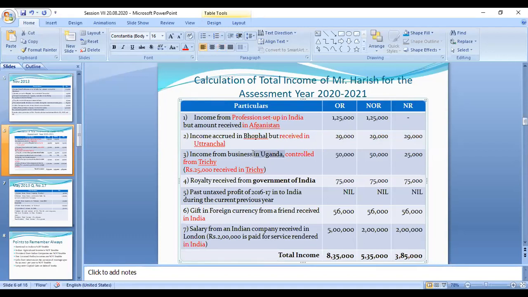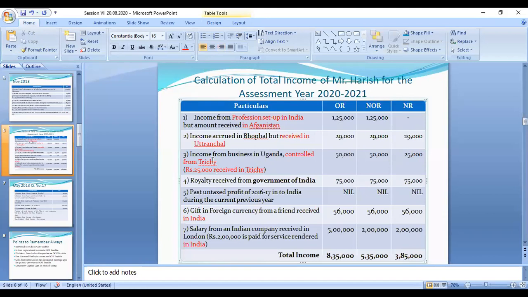This amount is a foreign income. So an ordinary resident is taxable. Controlled in India, so this 50,000 is taxable. The part received in India, only this 25,000, is taxable for non-resident and not ordinary resident categories. Irrespective of where the foreign income is received, because of ordinary resident status, you have to pay the tax.